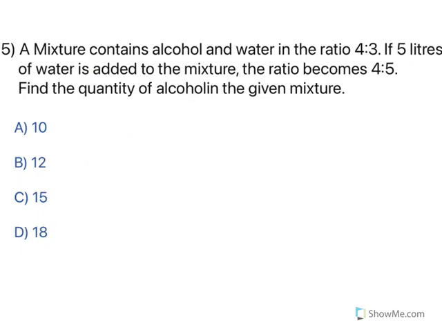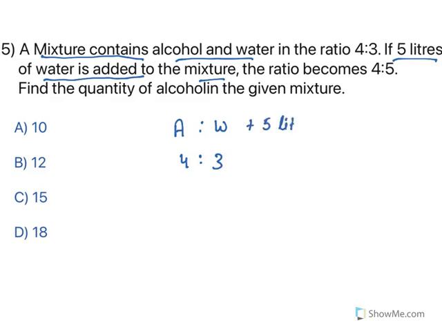Now this is a mixture kind of question. A mixture contains alcohol and water. Alcohol is to water in the ratio of 4:3. If 5 liters of water is added to the mixture, that means water plus 5 liters, so you have added 5 more liters of water. The ratio becomes 4:5. Alcohol is to water, the new ratio is 4:5. Now find the quantity of alcohol in the given mixture.